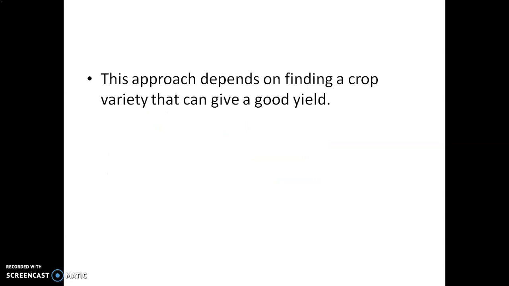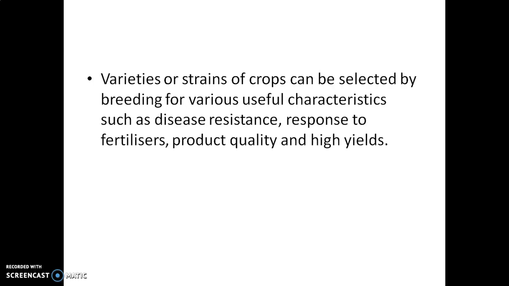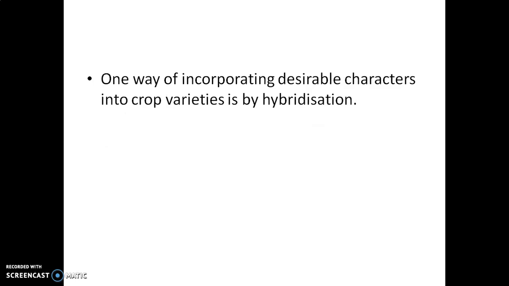This approach depends on finding a crop variety that can give a good yield. Varieties or strains of crops can be selected by breeding for various useful characteristics such as disease resistance, response to fertilizers, product quality, and high yields.